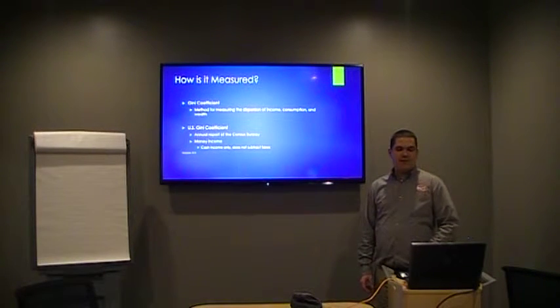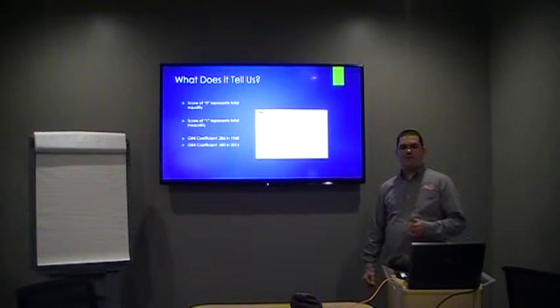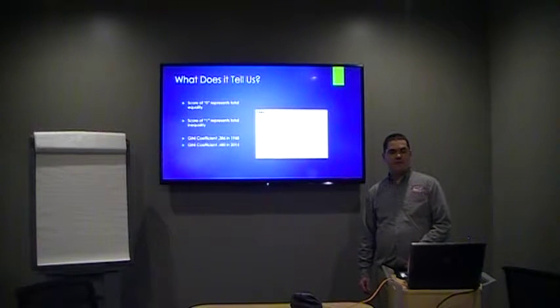Income inequality is measured by using the Gini coefficient. Annually, the U.S. Census Bureau releases its annual report with the U.S. Gini coefficient. This coefficient factors cash income only and does not factor or subtract any taxes. A Gini score of 0 represents total equality, where everyone in the population makes exactly the same amount of money. This is more prevalent in socialist countries. A Gini score of 1 represents total inequality, in other words, one single person in the population has all the income while everyone else has none.